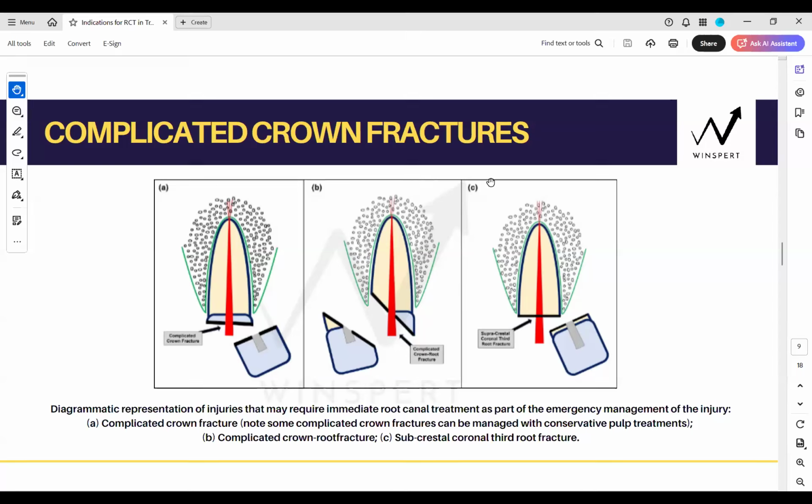Then you look at the second situation, which is situation B. It's a crown root fracture. Complicated crown root fracture, it will also require RCT. Then the third situation, supracrestal coronal third root fracture. Crown is completely intact. It is a root fracture, but which is above the level of the bone, will require RCT. So see, in this case alone, you can't do RCT. It will become a complicated case. You will require surgical crown lengthening in combination with orthodontic extrusion, and the tooth can be saved. Right?